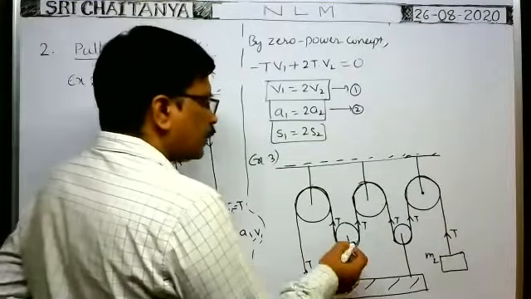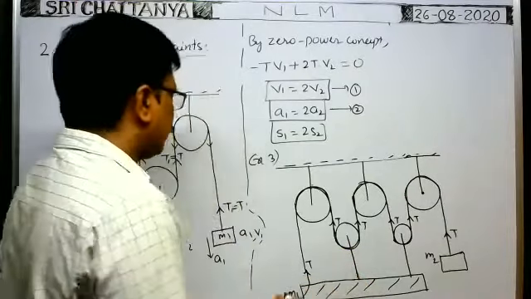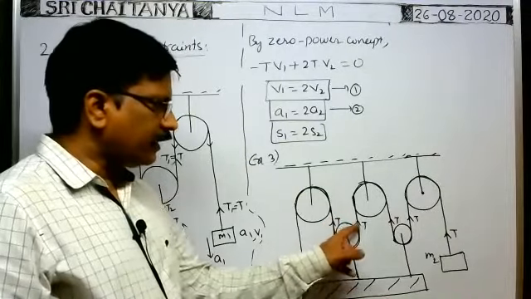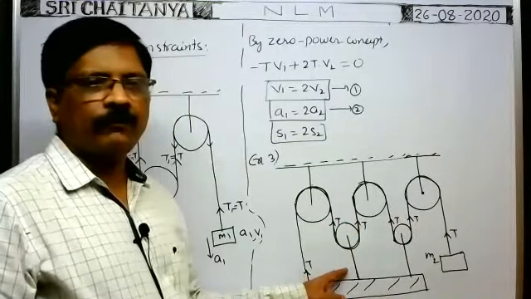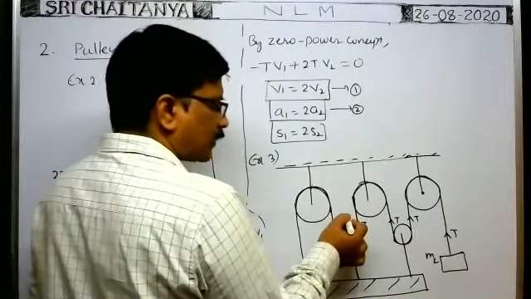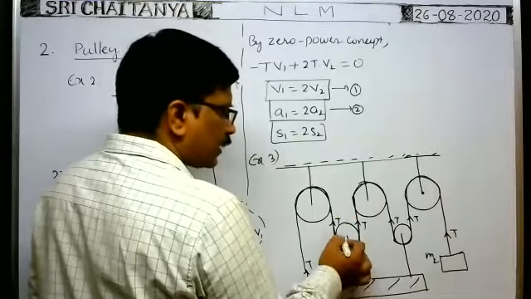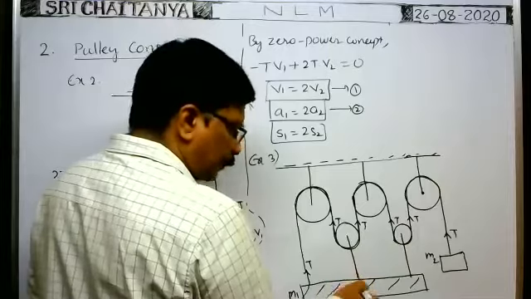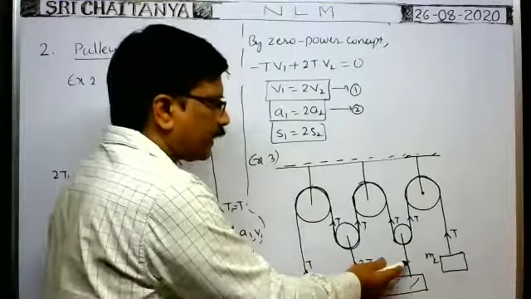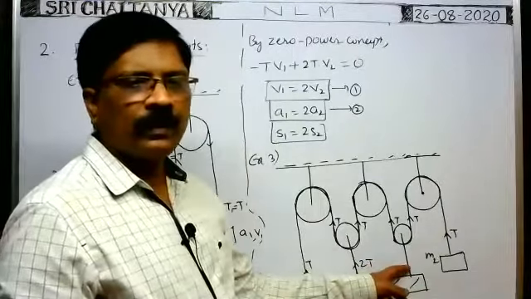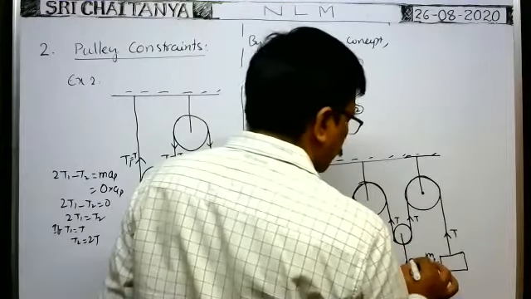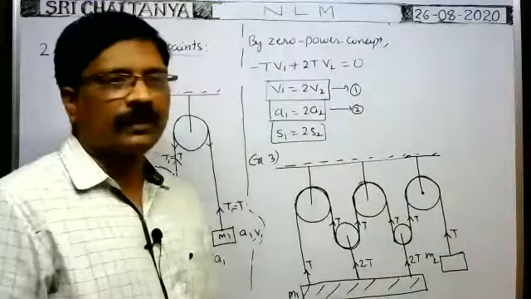Okay, now what about the tension here? If it is T and here T, what is the tension here? 2T, very good. Because on the pulley in upward direction, 2T force acts. That's why the 2T force acts on the pulley downwards, and the same 2T force pulls the plank in upward direction. What about the tension in this string? In this string also tension is 2T only. Now we have written the tension concepts.